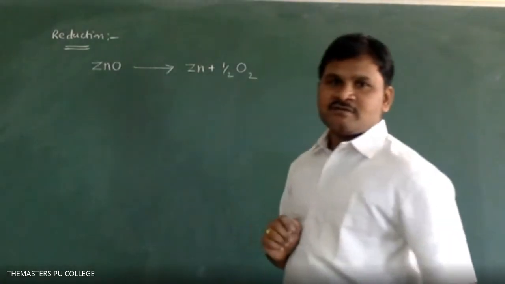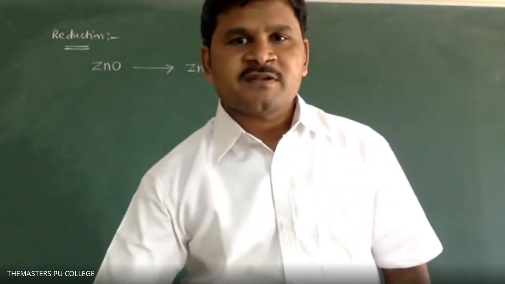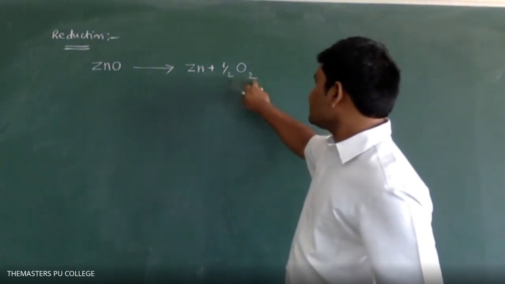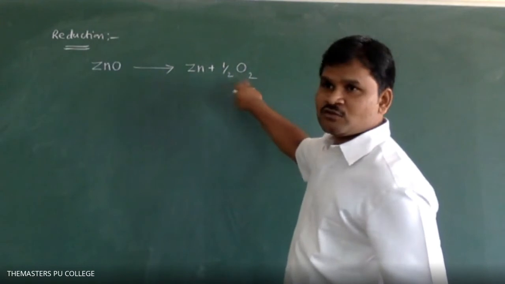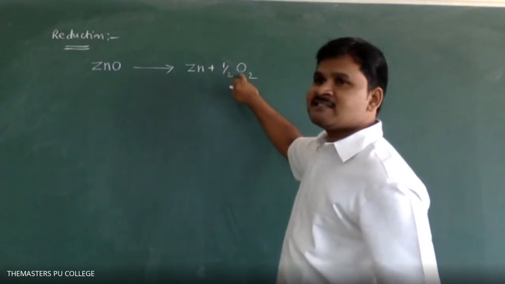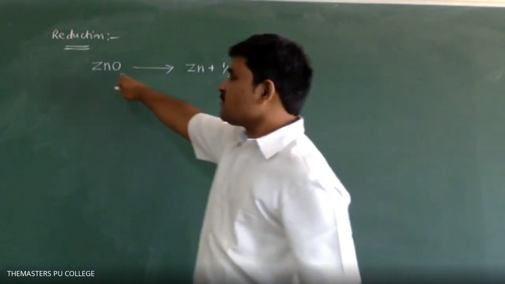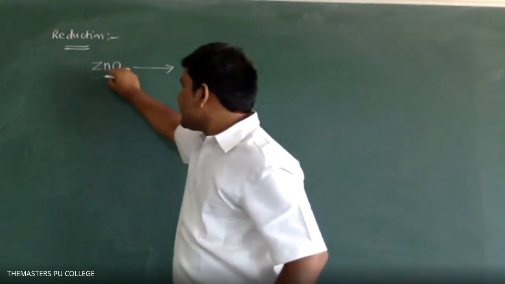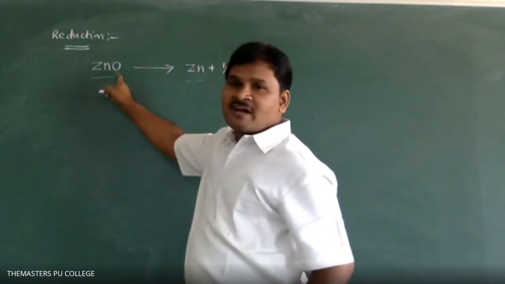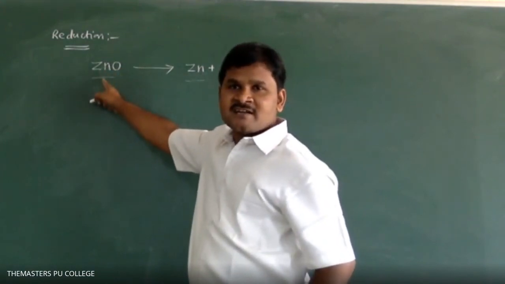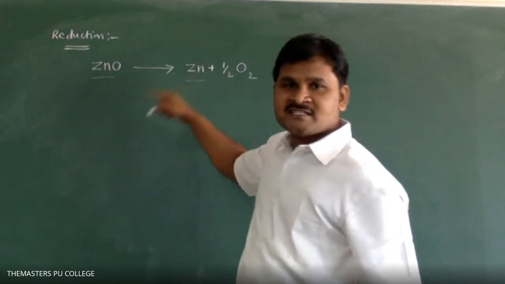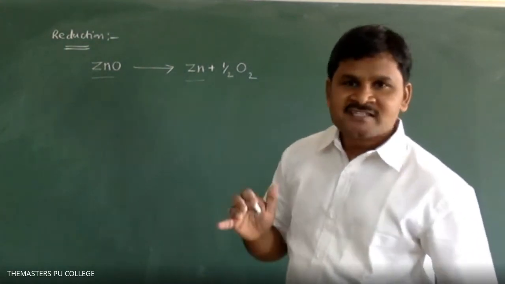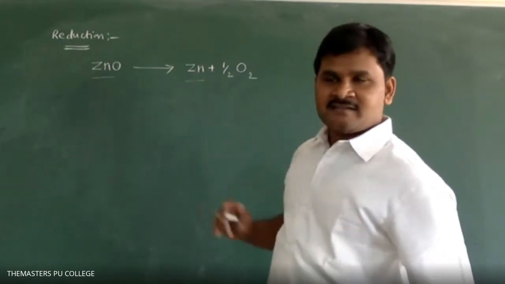Take this example. ZnO gives Zn plus O2. So here, if you cancel these two numbers, how many oxygens will we get? 1 oxygen. Here also we have 1 oxygen. So what is the difference between ZnO and Zn? Here we have oxygen along with Zn, here we have only zinc. That means what we did? We removed oxygen. So removal of oxygen is considered as reduction.